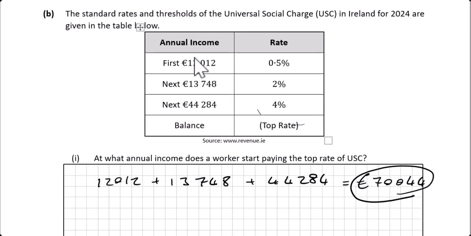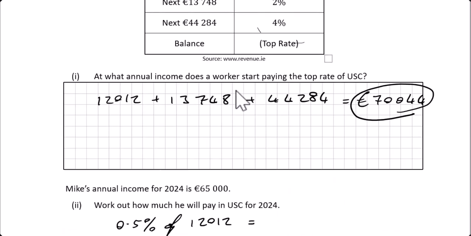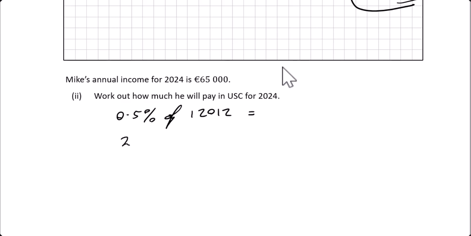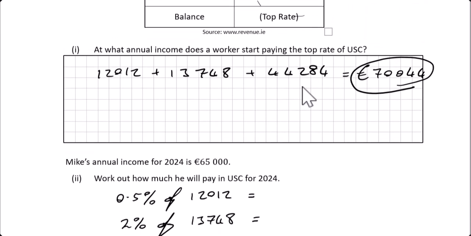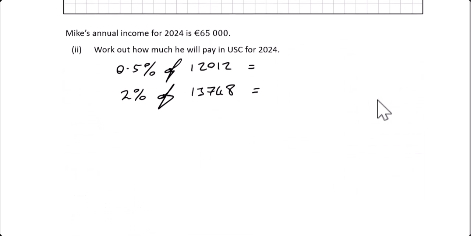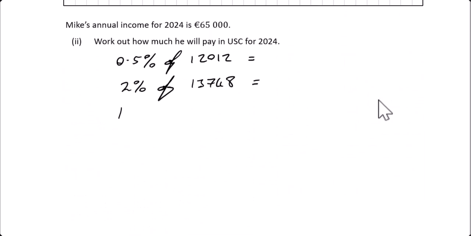He also earns €13,748 more than that, so let's get 2% of 13,748. And then we need to get 4% of whatever's left over. So let's work that out. We want to get 4% of the balance.